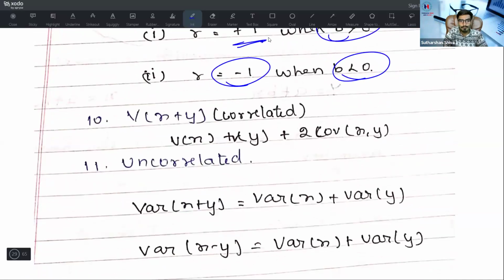Next step. If x and y are correlated, then variance of x plus y is equal to variance of x plus variance of y plus 2 covariance of x, y. It is the same kind of thing as a plus b whole square, a square plus b square plus 2ab. Whenever they are uncorrelated, variance of x plus y is equal to variance of x plus variance of y. Variance of x minus y is also variance of x plus variance of y. It is a property given in your study material.